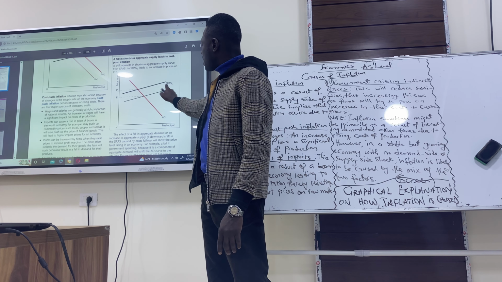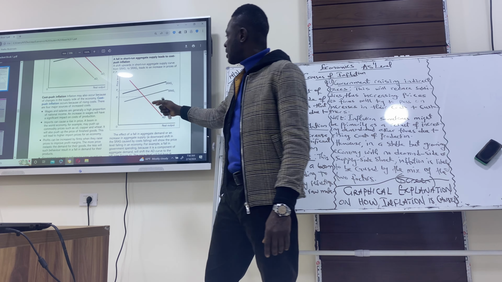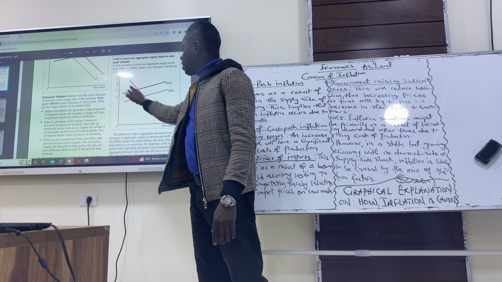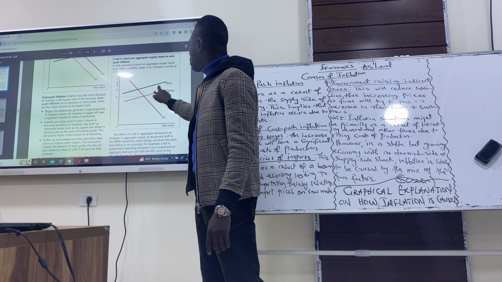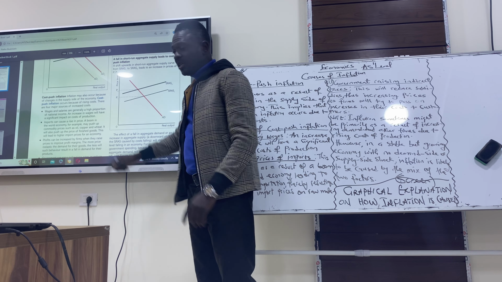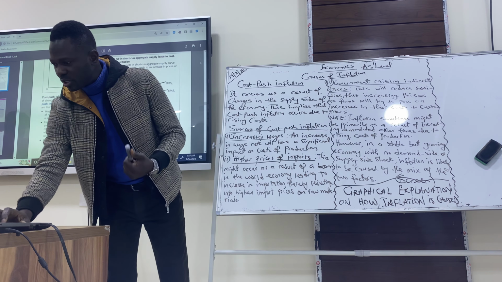And if supply in the economy has fallen, firms do not have any other choice than to increase the price from P1 to P2. So a fall in the short-run aggregate supply curve from SRAS1 to SRAS2 will increase the price from P1 to P2. That's one of the reasons why we have cost push inflation.